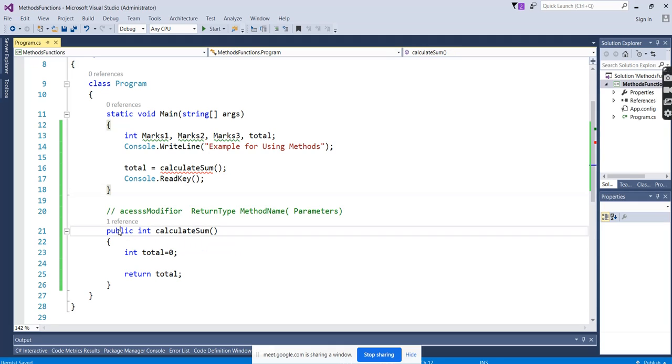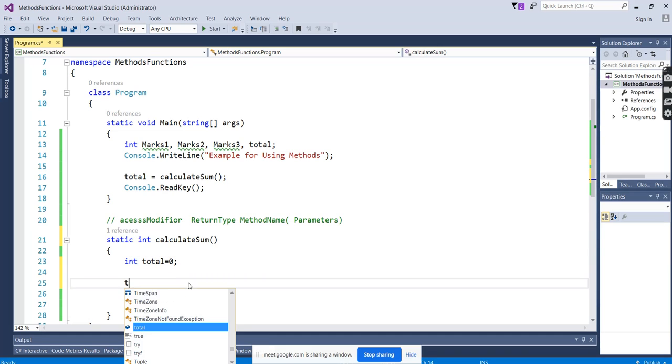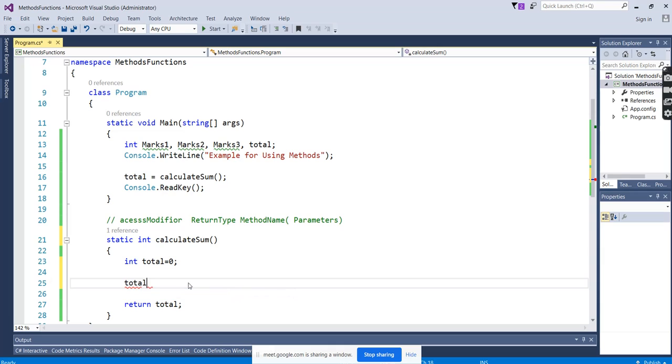What we can call it is... So here we are calling the function. So here we are doing the total. We will do the total equal to what I want, marks 1, right? So we copy this. Marks 1,